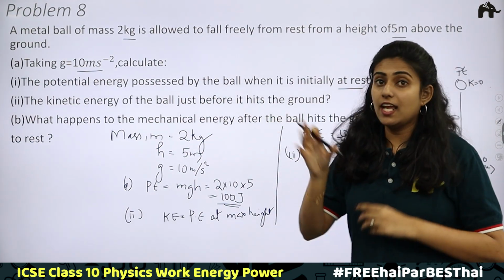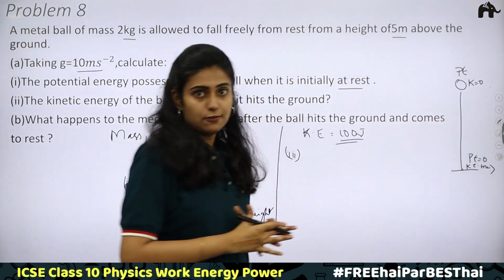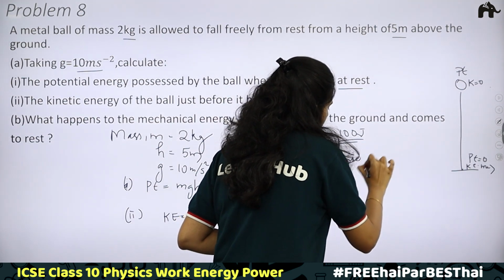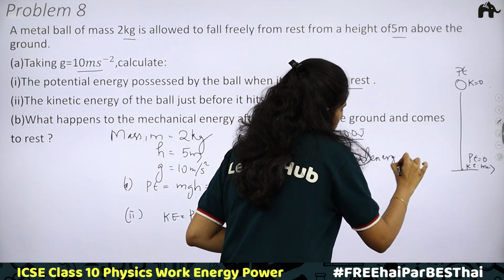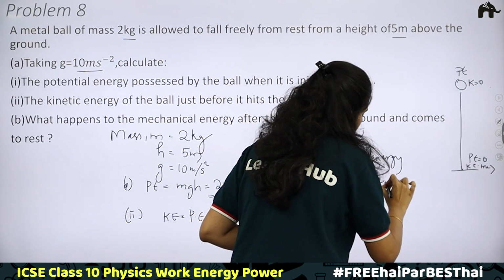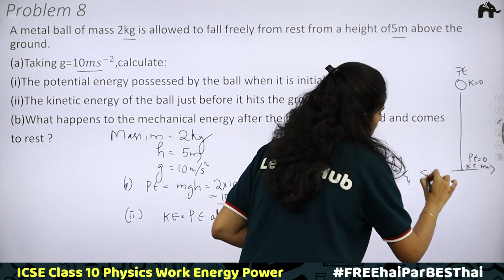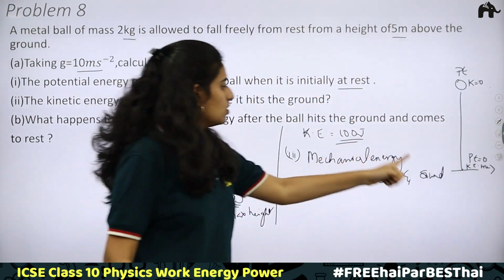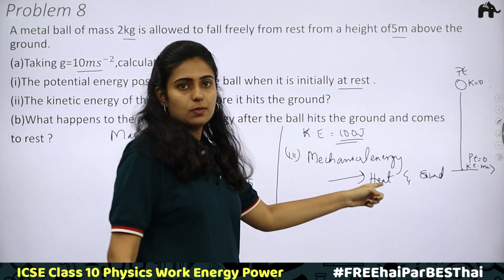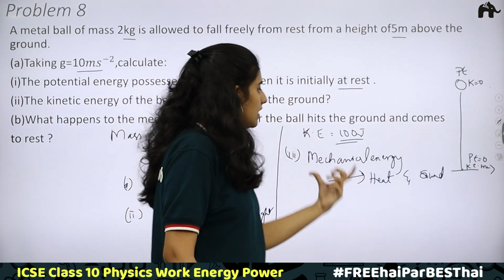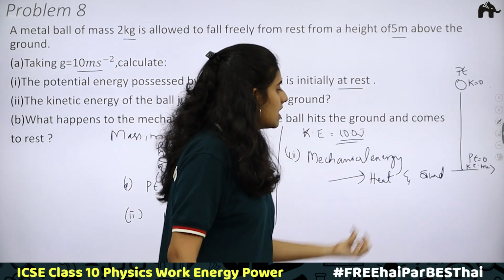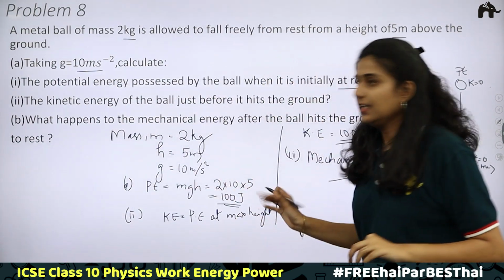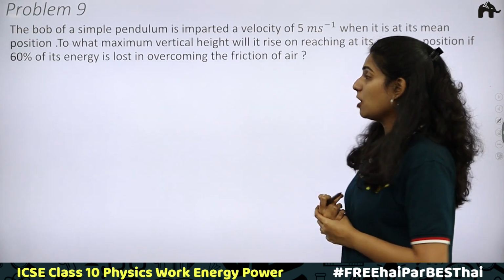Here, this mechanical energy will get converted to two other forms. That is, mechanical energy will get converted to heat and sound. When the ball falls or when a stone falls, you will be hearing a sound. Sound is a form of energy and there heat will be produced. So mechanical energy is getting converted to heat and sound because there is some friction happening there. Clear? Here we have the last question for today, problem number 9.